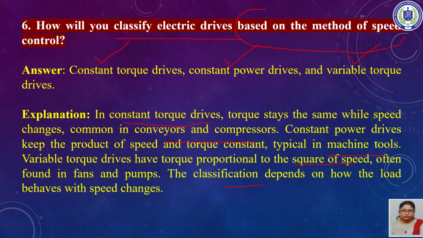So if torque is T, it is proportional to the square of speed N, which is found in pumps and fans. All these classifications are based on how the load behaves with speed changes.